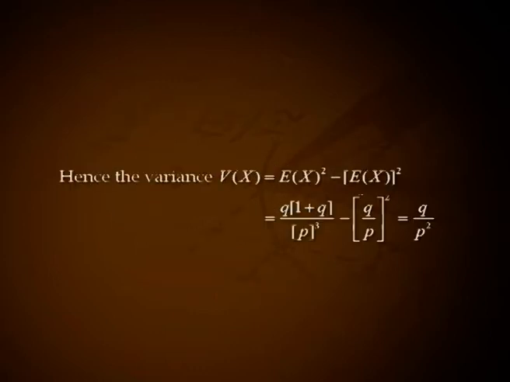Hence, the variance V of x equal to expectation of x square minus (expectation of x) square, that is Q into (1 plus Q) divided by P cube minus (Q by P) square, which is Q divided by P square. Remark: for a geometric random variable, mean equal to Q by P, which is less than variance, that is Q divided by P square.